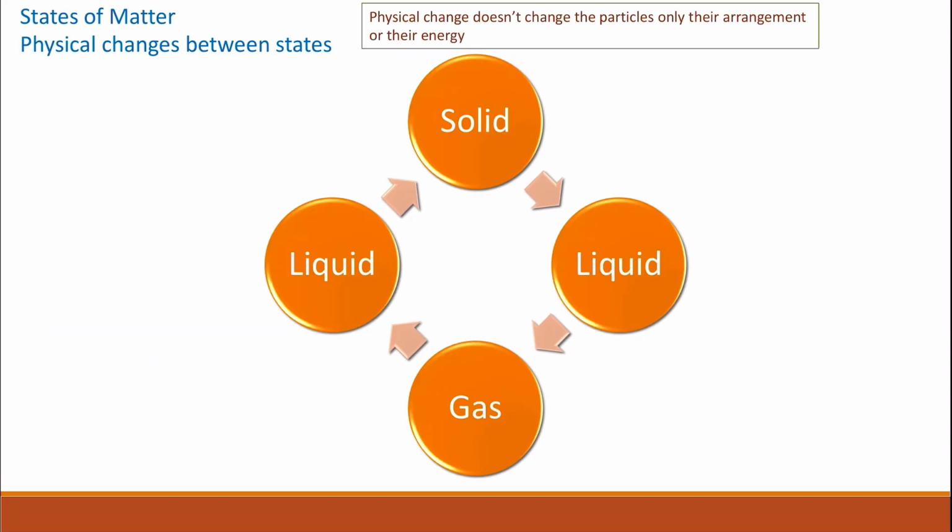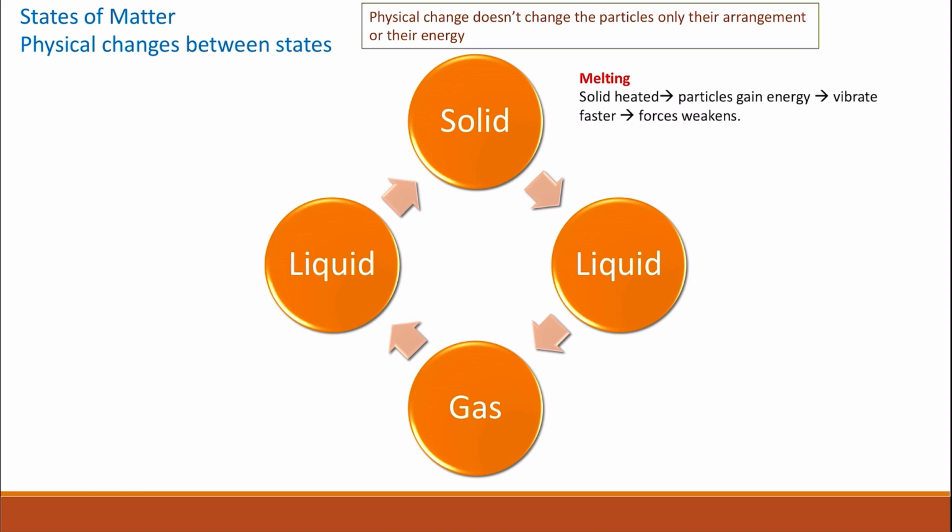The three states of matter can change from one to another through physical changes. Physical changes do not change the particles themselves, they just make the arrangement of the particles different. When solids change into liquid, this is called melting. In melting, solids are heated and the particles gain energy.